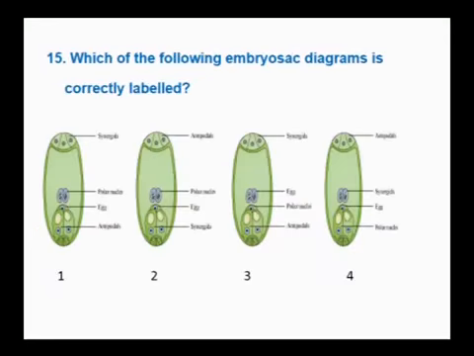Next question. Which of the following embryo sac diagram is correctly labeled? So, to choose the correct one, in the first one, you first check the polar nucleus.